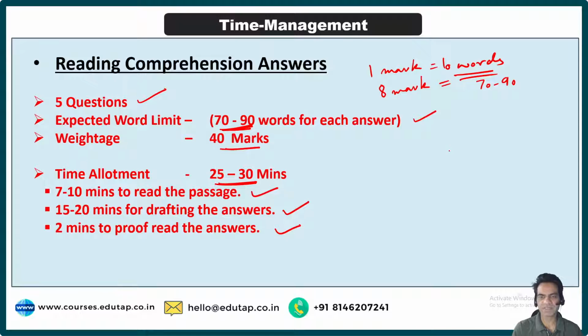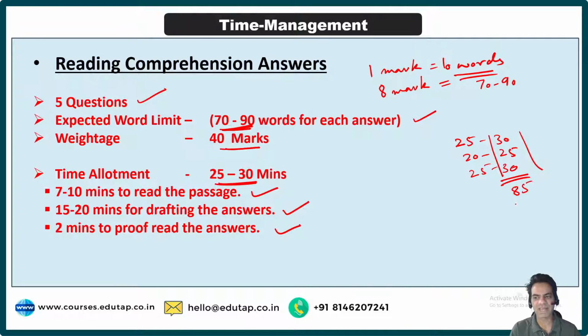So if we look at the breakup, guys, I said 25 to 30 minutes for the essay, 20 to 25 minutes for the Precis, and then 25 to 30 minutes for your RC. Let's look at the extreme side, where we are taking the maximum time possible. That adds up to 85 minutes. You still have 5 minutes left. So these 5 minutes should be kept as buffer time.